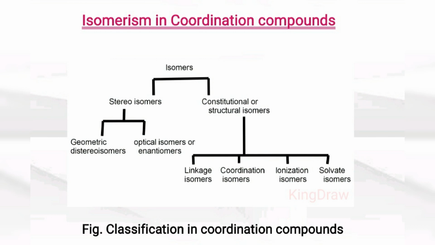See the diagram. Here coordination compounds are mainly of two types: stereoisomers and constitutional or structural isomers. Stereoisomers are again of two types: geometric isomers or diastereomers, and optical isomers, also termed as enantiomers. And structural or constitutional isomers are of four types: linkage isomers, coordination isomers, ionization isomers and solvent isomers. So one by one we will explain all these types of isomers.